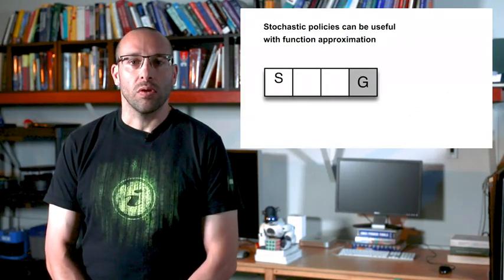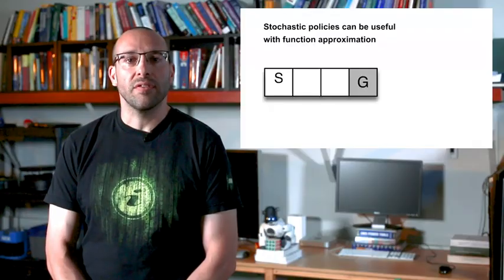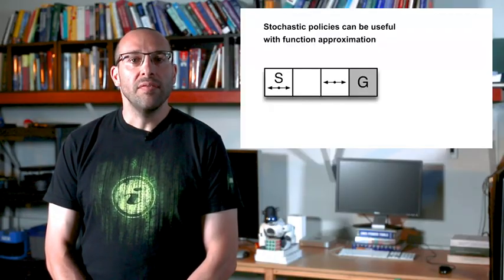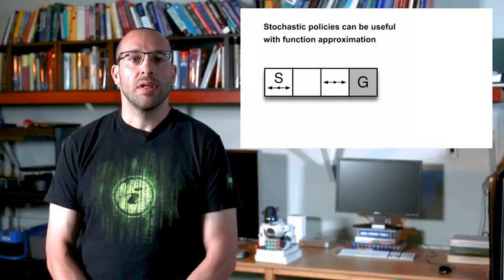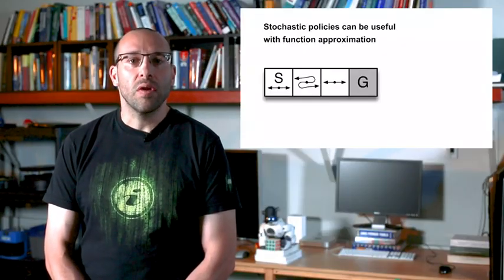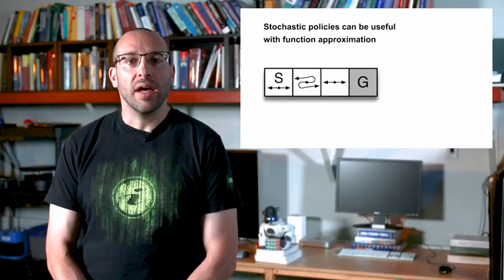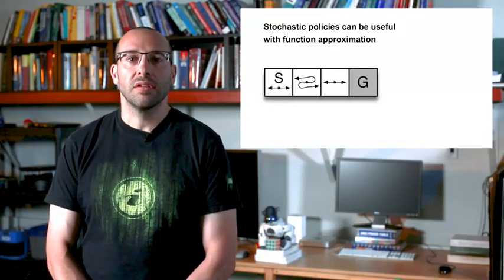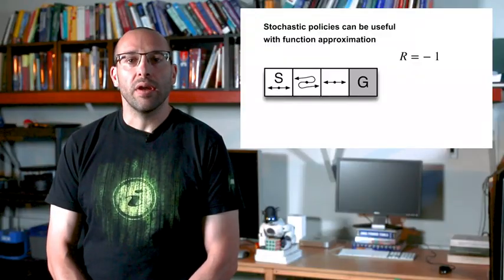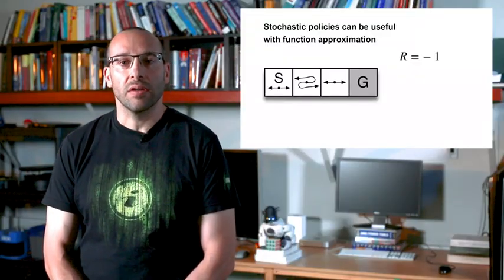Imagine the agent is in a corridor. It always starts in the far left state. In the left and right states, the actions left and right have their usual consequences. In the middle state, however, the left and right actions are switched. Moving left will take the agent right. Moving right takes the agent to the left state. The reward is -1 in every step, and the task is episodic.